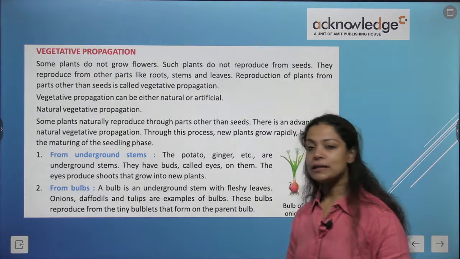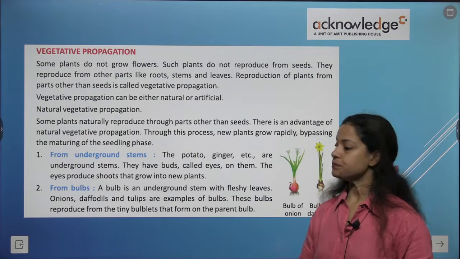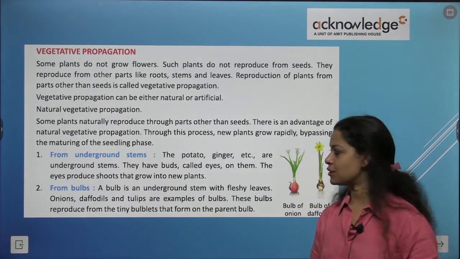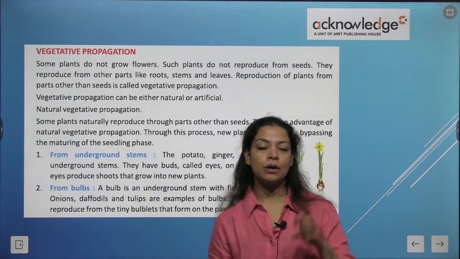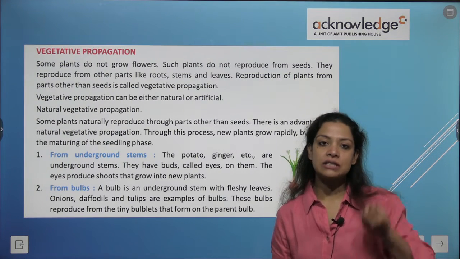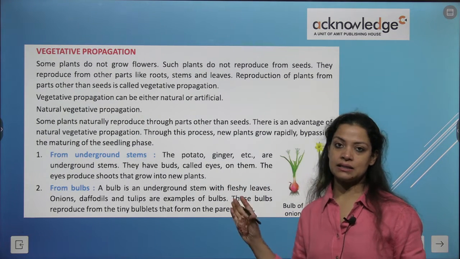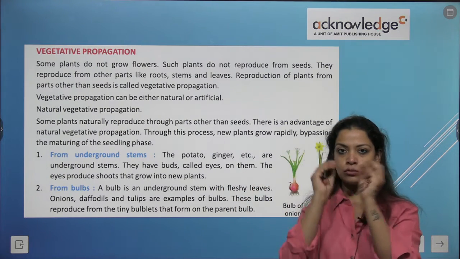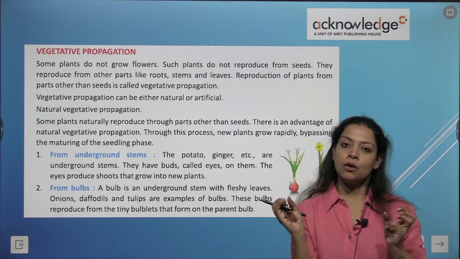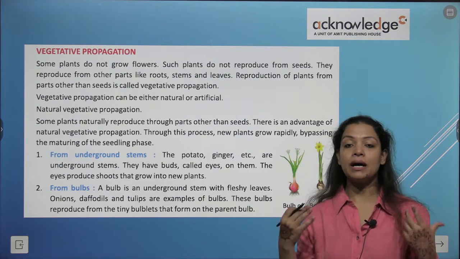So the first point is underground stems. How does it happen? The potato, ginger, etc. are underground stems. The potato and ginger that we eat are basically underground stems. They have buds, which are called eyes. Buds means the small protrusions over ginger and potato, and in technical terms we call them eyes.